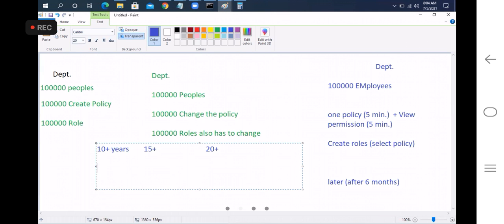But if the company is using the same technology, they are losing a lot of money as well as a lot of time also.